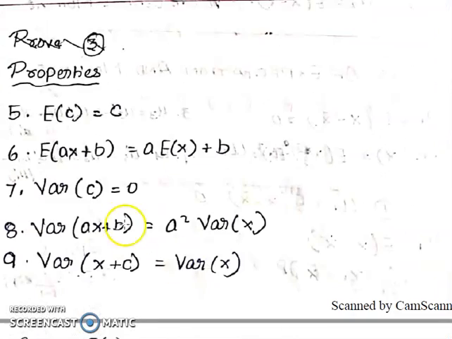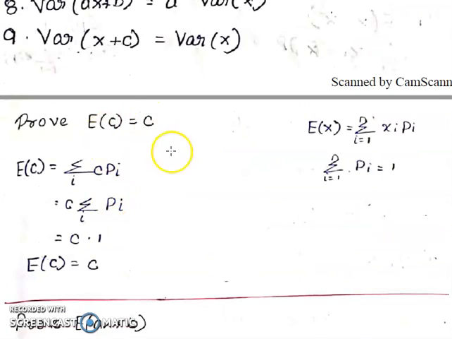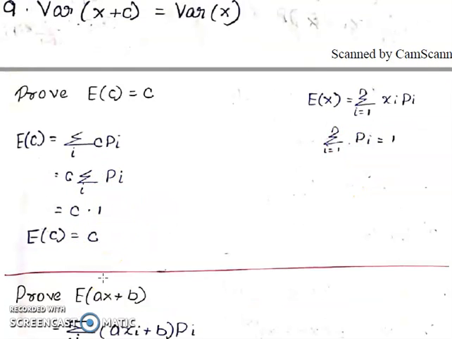Now properties: E of c equal to c, E of ax plus b equal to a into E of x plus b, right? So prove E of c equal to c. The formula for this is xi into pi. Instead of x we have c, just replace xi by c here. C is constant, take it away. I running from 1 to some number, summation of all the probabilities pi is 1. C into 1 is c. Therefore, E of c equal to c.